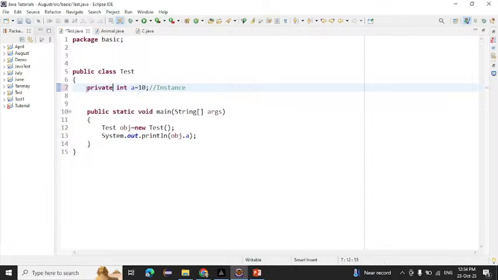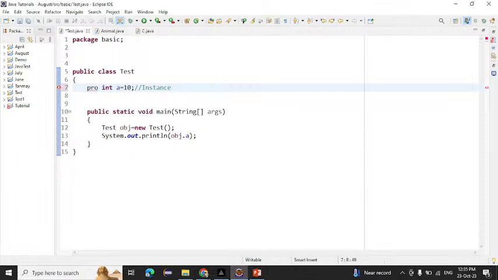We will learn all these things while learning the OOPs concepts, inside encapsulation and abstraction also, so don't worry about the access modifiers. We will learn one by one. And suppose I write protected here, what does protected mean, where can we access it? If I give protected here, we can access this variable inside the same package only.